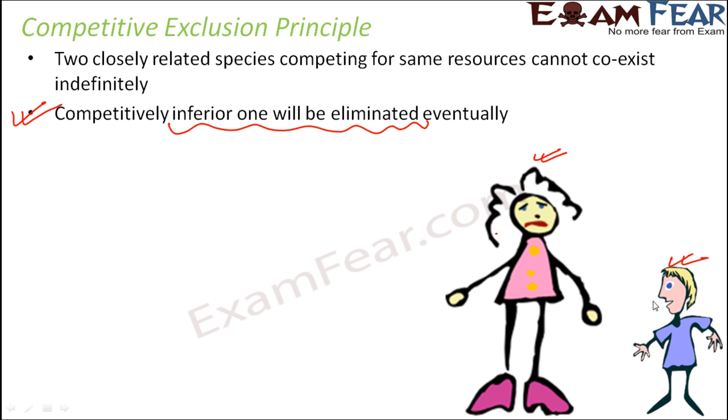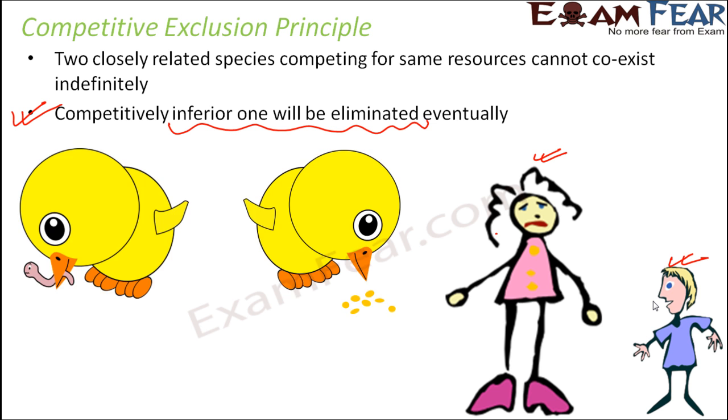But later, quite a few modifications have come into place, and now we talk about different concepts like resource partitioning, where we say that no, it is not like that. Two closely related species competing for the same resource can also coexist together. It is just that they need to utilize the resources in different ways. Maybe one of them will utilize the resource at one specific time, and the other species will utilize the same resource at some other time. That way both of them can coexist, so no elimination would be needed.